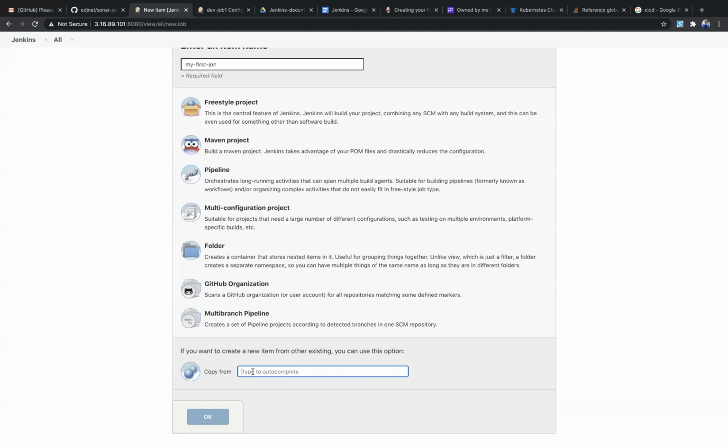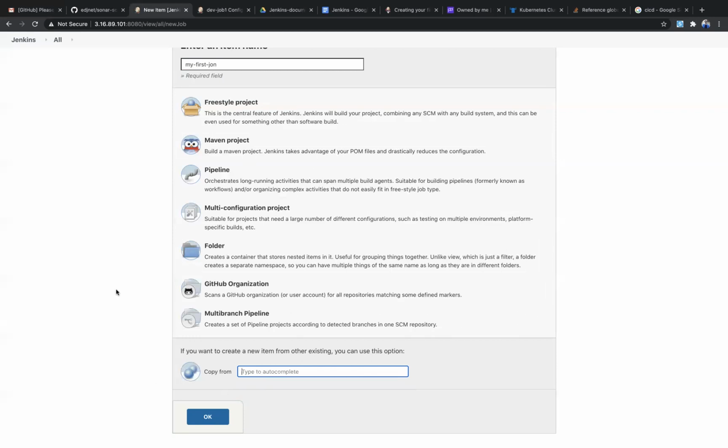Suppose I have some dev job and test job in my dashboard. If I select this one, whatever configuration is there in that particular job, I'll get all of it in the current job. Later you can change it. It's not that if you select that, you can't change it later. Obviously you can change it, but for the sake of time, you will be selecting this one. That's it. So this is copy from.